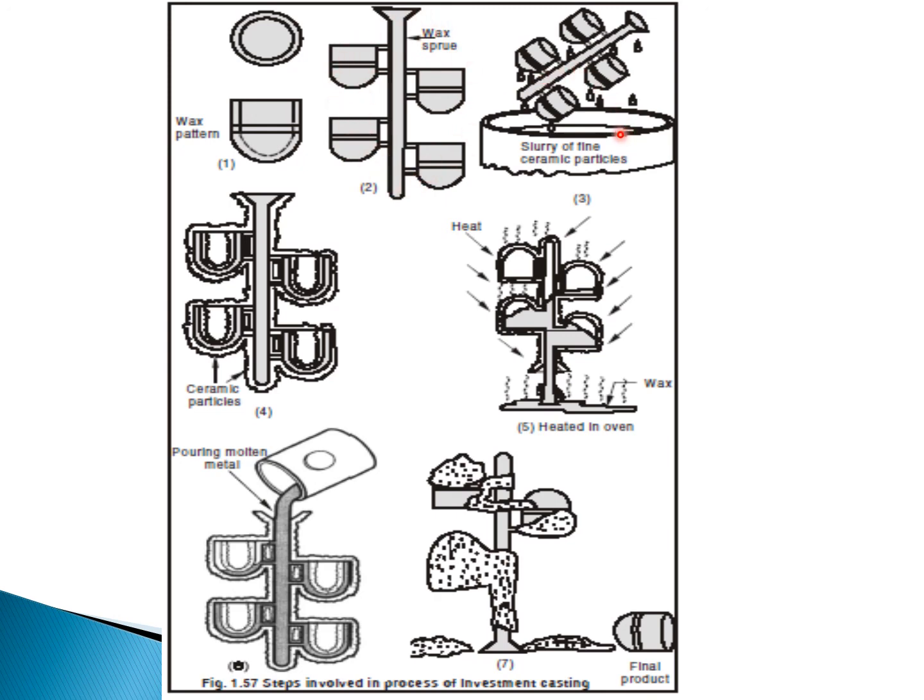After that, we dip this whole assembly in a slurry. Slurry is a liquid mixed with ceramic particles. Ceramic is easily heated and a very lightweight material.